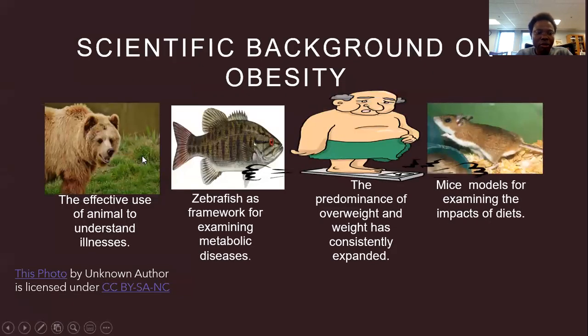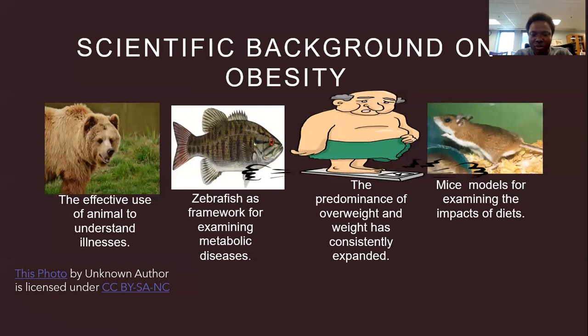One, the effective use of animals to understand illness. Animal models are for us to better understand illness, to recognize and develop successful treatment. Two, zebrafish are a framework for examining metabolic disease. Zebrafish have a highly conserved digestive system, including organs such as intestines and liver. They are used as a model of obesity.